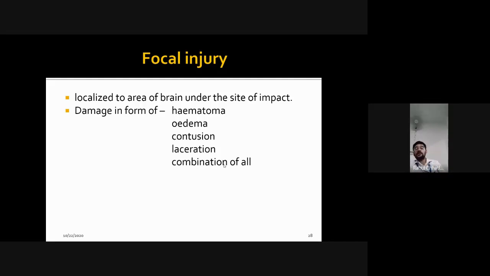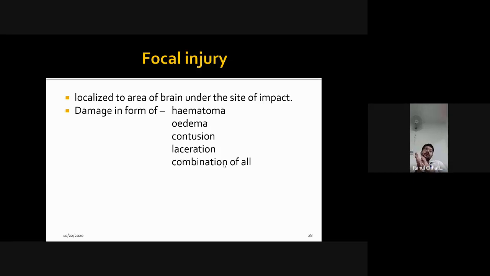After that, what is contusion and laceration? Contusion means, if you remember your anatomy, the skull is not a smooth bone. Yes, Emma, you have seen various projections. If the brain comes in contact with these projections, it will injure that part. So directly coming in contact with the brain, the regions of the skull which are pointed, sharp, that can injure the brain, that will be termed as contusion.